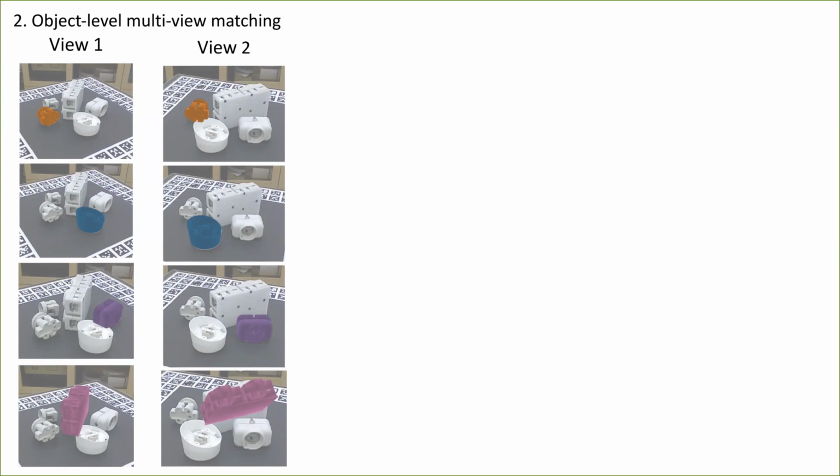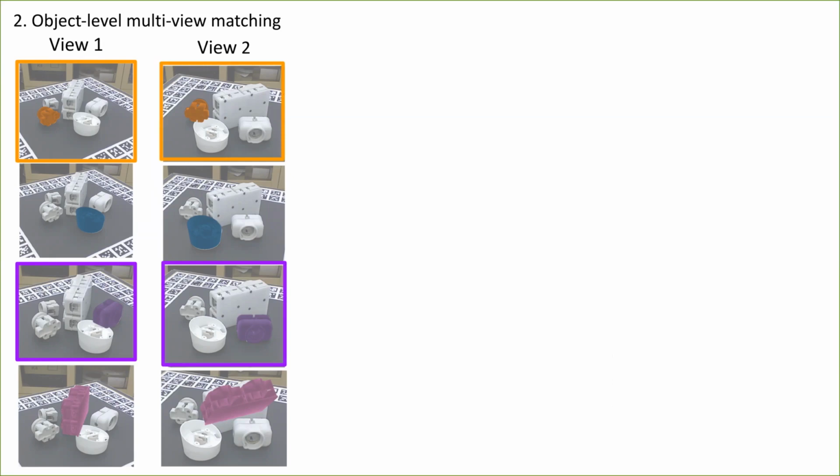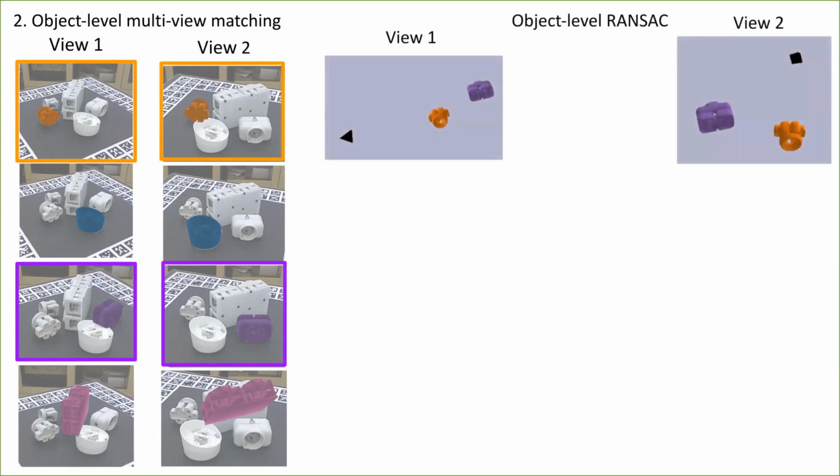We start by sampling two pairs of candidates with consistent labels in each view. For example, we sample an orange object and a purple object in the first view. We then sample the same types of objects in the other view. We show on the right the prediction made in each view in 3D. The relative camera positions are a priori unknown, and the objects cannot be expressed in the same coordinate frame.